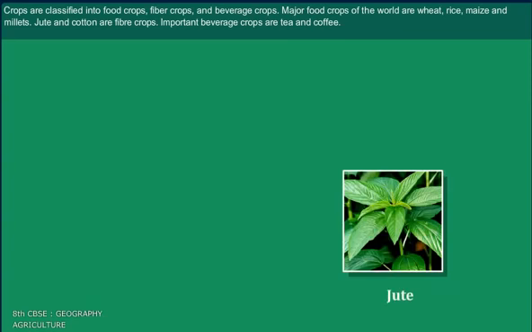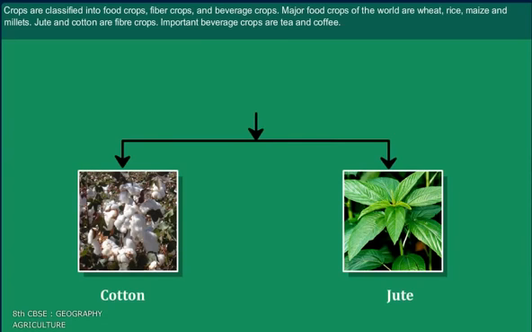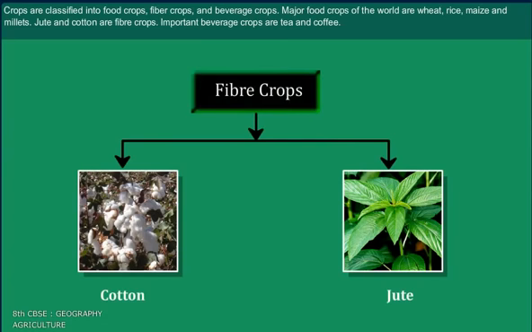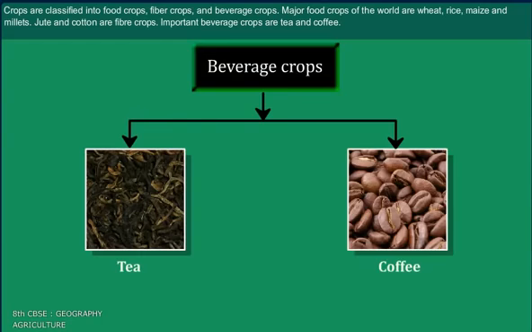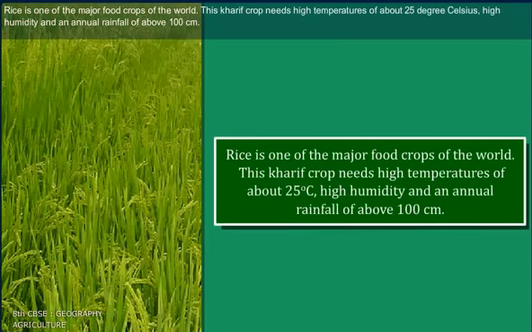Jute and cotton are fiber crops. Important beverage crops are tea and coffee. Rice is one of the major food crops of the world. This kharif crop needs high temperatures of about 25 degrees Celsius, high humidity, and an annual rainfall of about 100 centimeters.